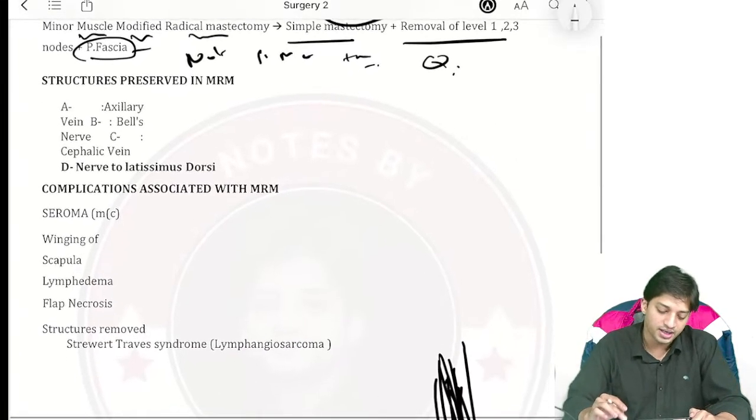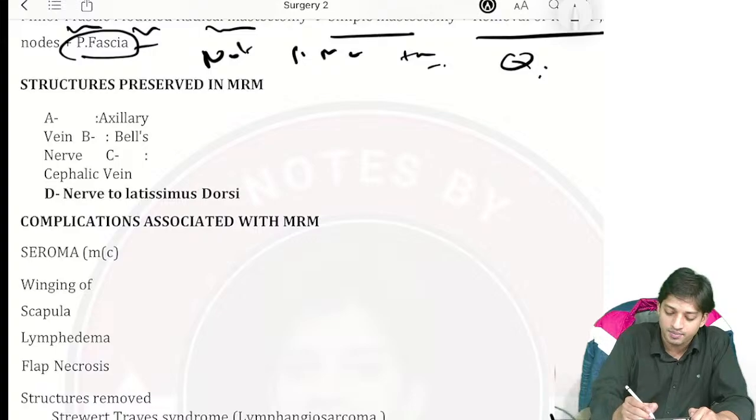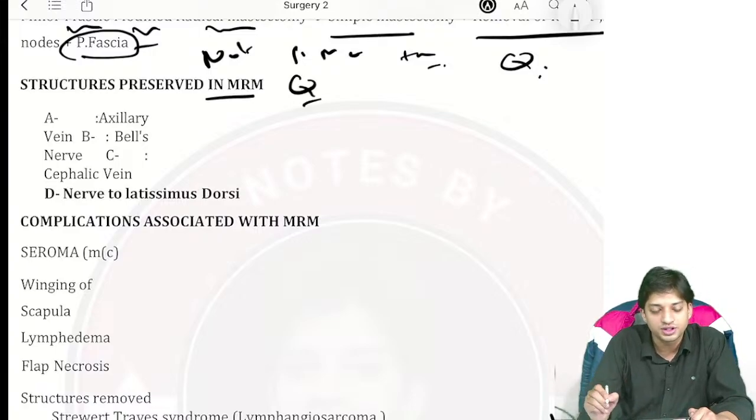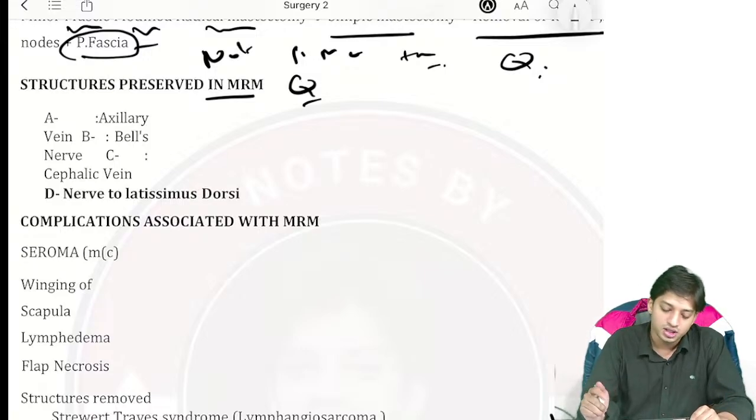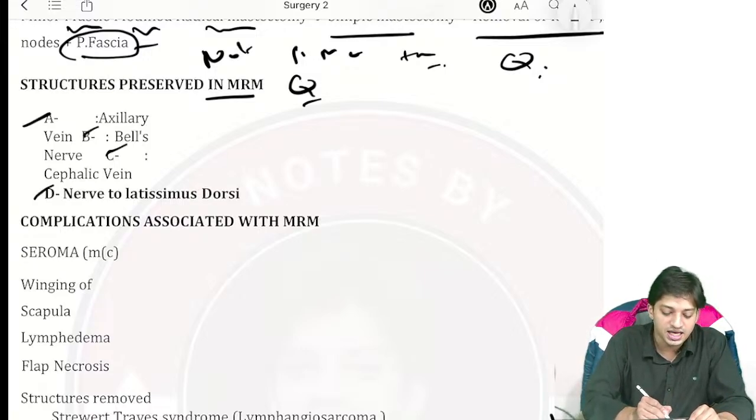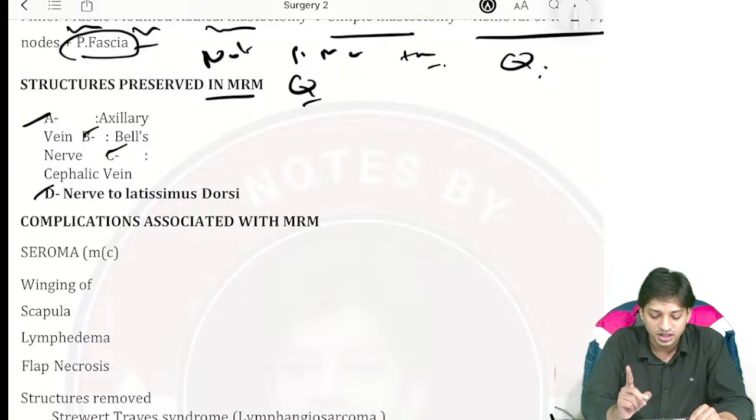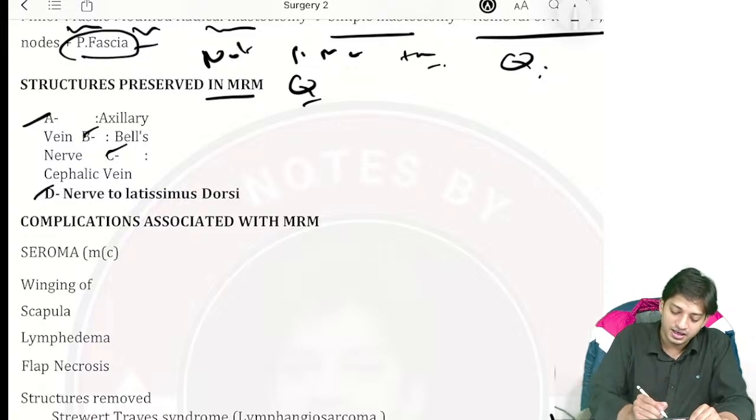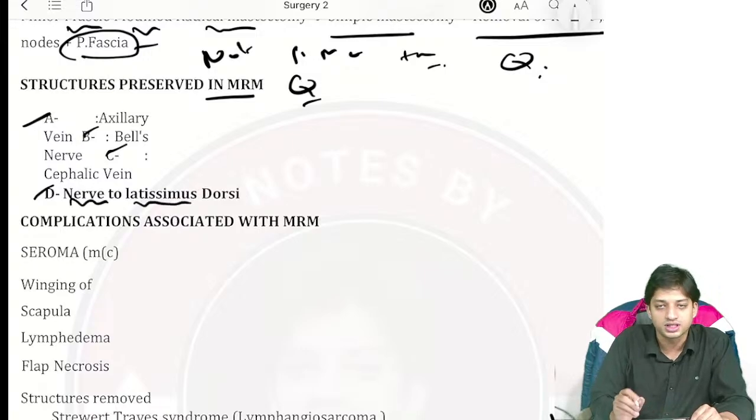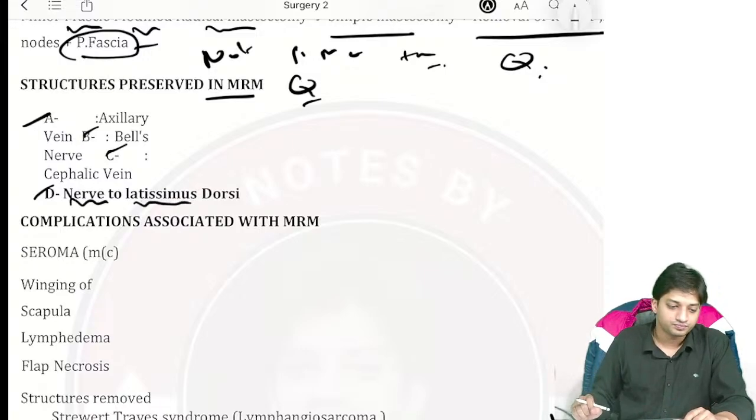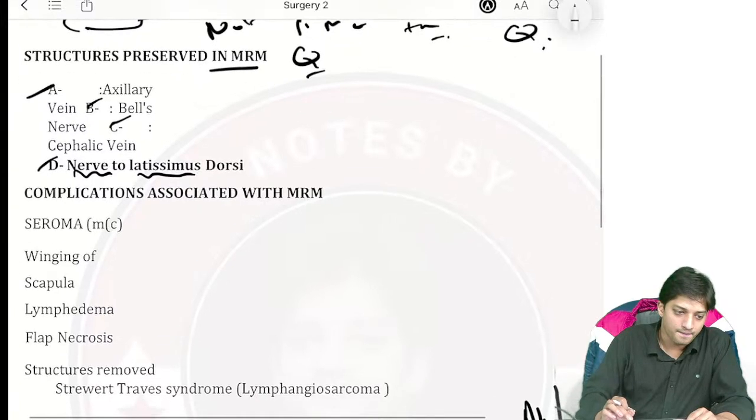Now, moving ahead. Structures preserved in the MRM. This is also an asked question. What are the structures that are preserved in modified radical mastectomy? You can remember by A, B, C and D. A is your axillary vein, B is your Bell's nerve, C is your cephalic vein, and D is nerve to latissimus dorsi. Done.